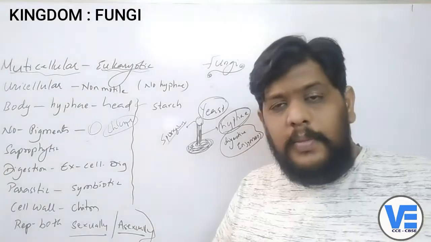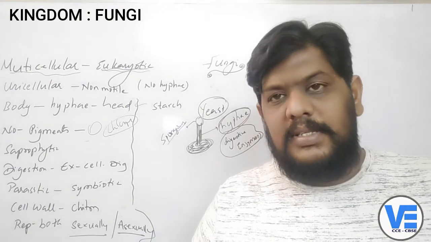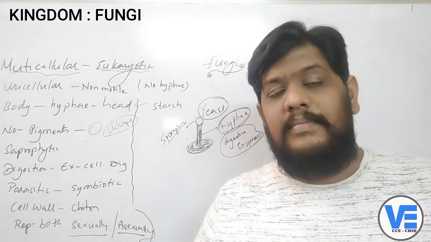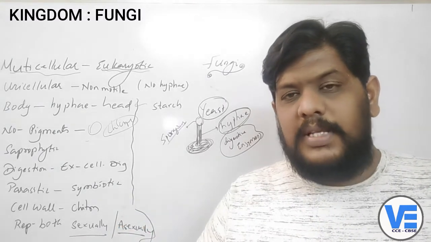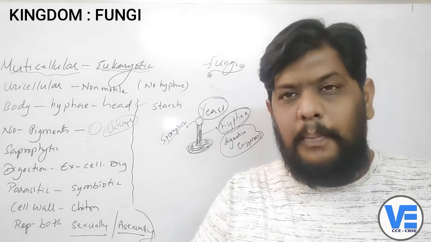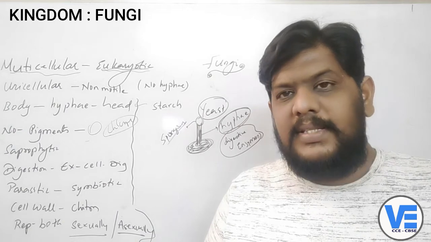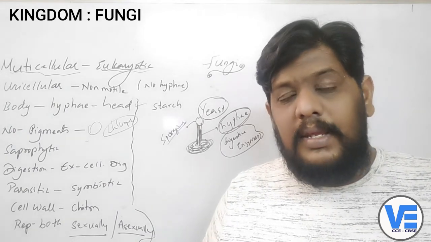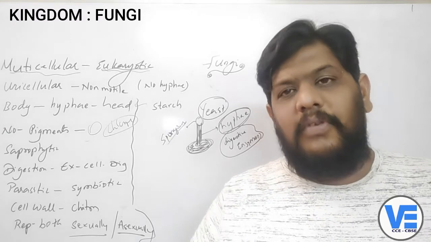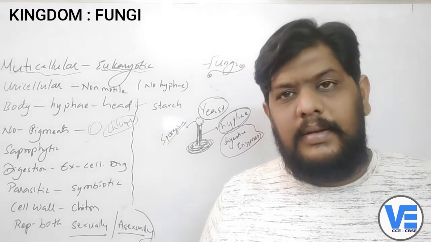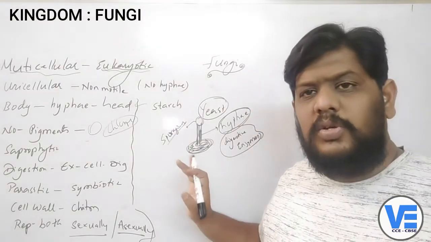Now, there are so many digestive enzymes in our body, because when you eat food, our digestive system will release so many enzymes which will break the food molecules and make them into simple molecules. The complex food that you eat should be broken down and simplified so that it can mix in the blood. That is how the enzymes act on the food and convert it into liquid form so that it can go into the blood. So that's the simple logic here, and the same simple logic is also applied here.